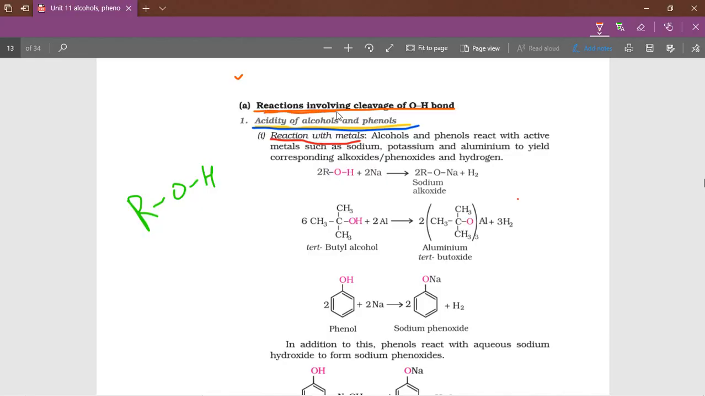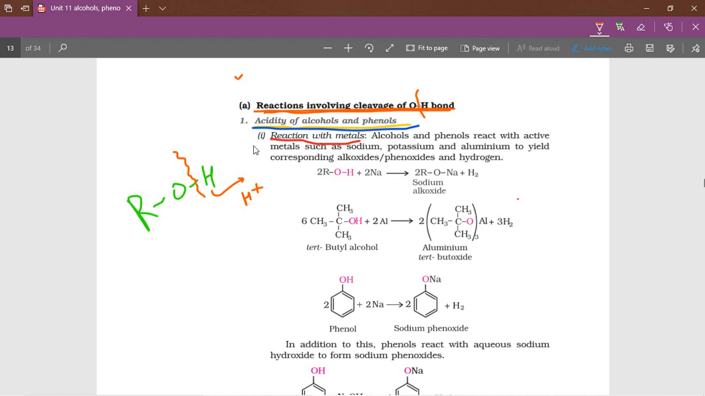Reactions involving cleavage of the OH bond. That means the bond breakage takes place between oxygen and hydrogen. See here, like this. This hydrogen is releasing as H plus. That means the alcohol is acting as an acid. This alcohol is acting as an acid, which means the species reacting with alcohol should be a base.